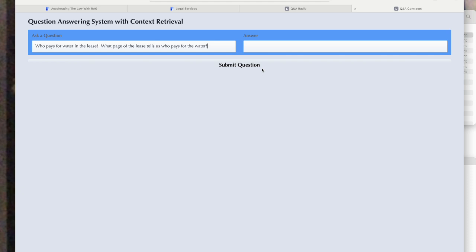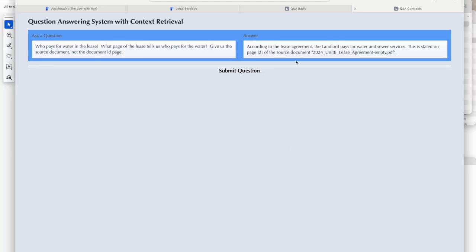And I'll pause real quick to let it do the work. Okay, according to lease agreement, the landlord pays for water and sewer services. This is stated on page 2 of the source document, 2024 Unit B lease agreement.